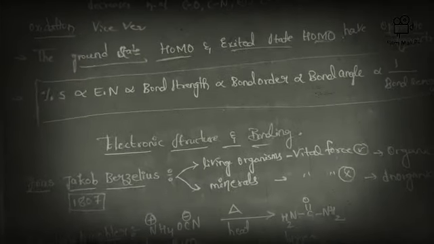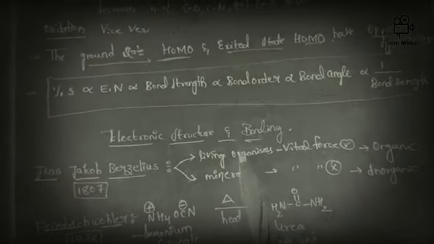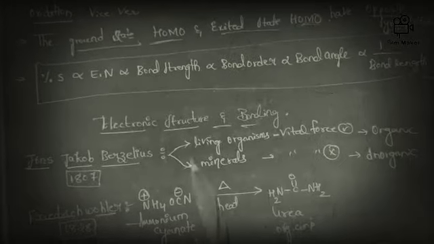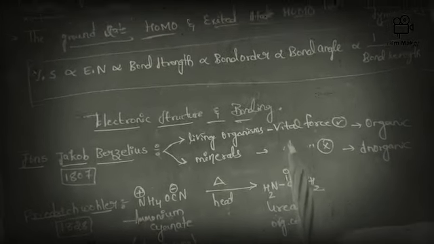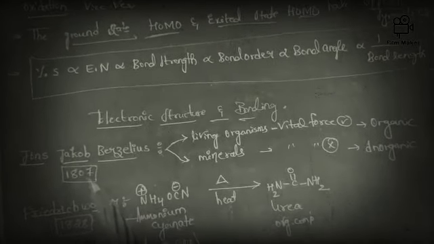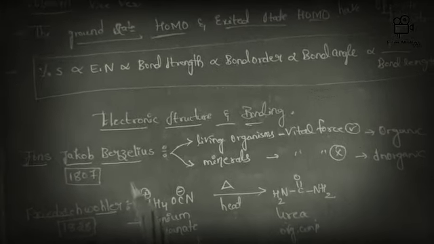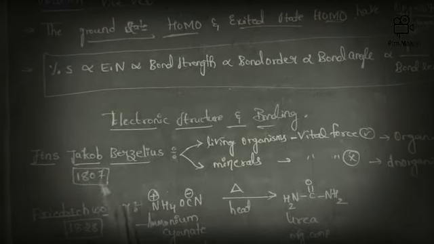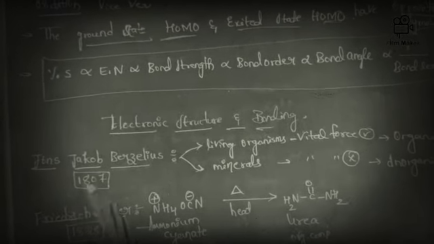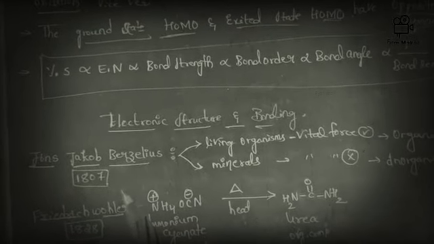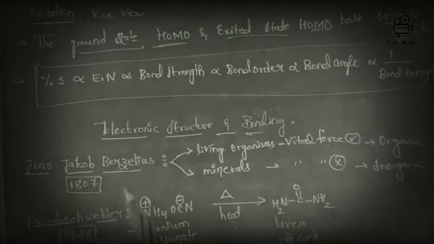Next one, sir. Electronic structure and bonding. First point, friends: the scientist named Johns Jacob Berzelius in the year 1807.